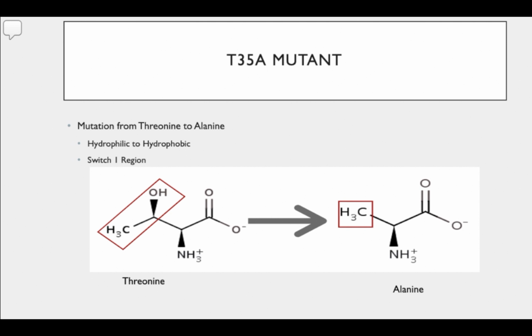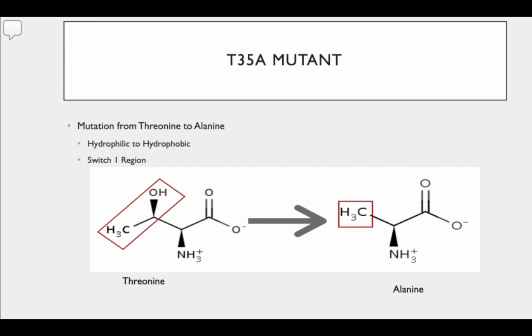So the 35th position in Ras proteins is very important. It's invariant throughout all Ras proteins, and this is because of its importance in binding GTP. This mutation takes at the 35 position what is normally a threonine and substitutes it for an alanine, so it goes from a hydrophilic to a hydrophobic molecule.